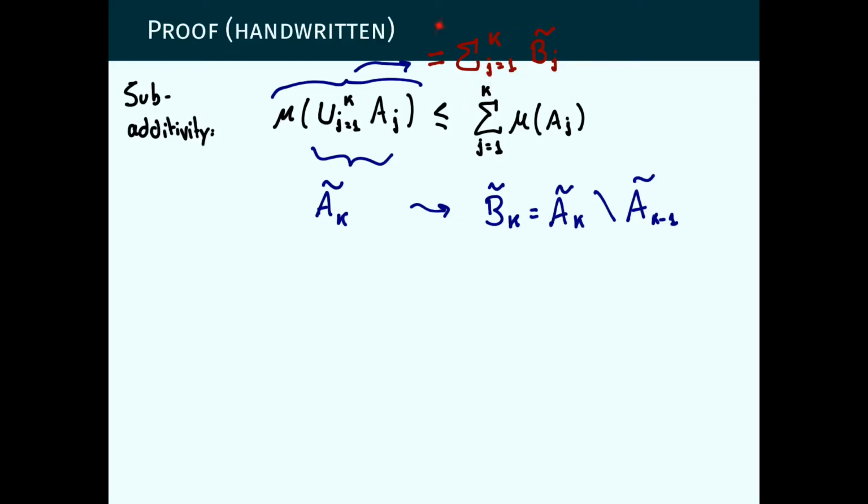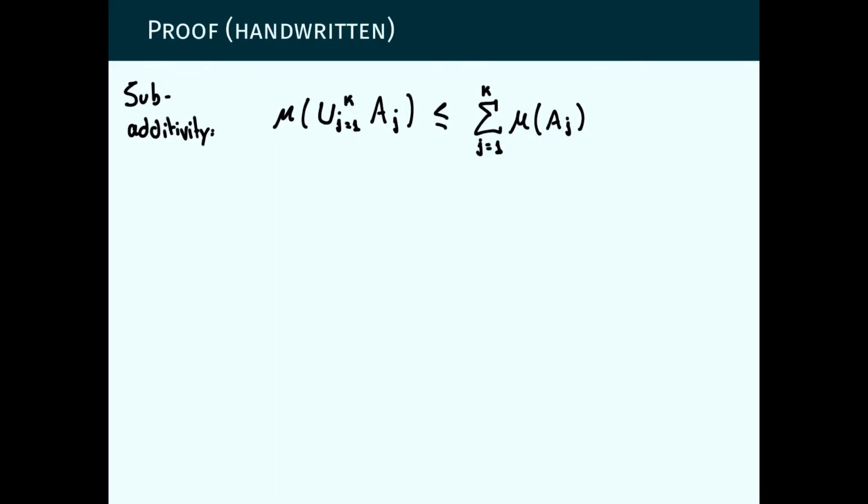This is the same argument as we used for the proof of continuity from below, but now there is a mu missing here. So this is equal because these are disjoint, and now these B_j tilde are a subset of A_j, so we can compare these two directly.